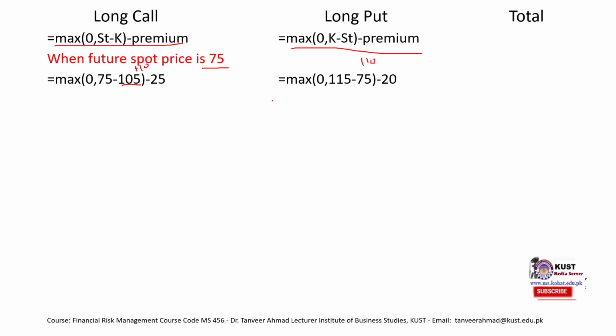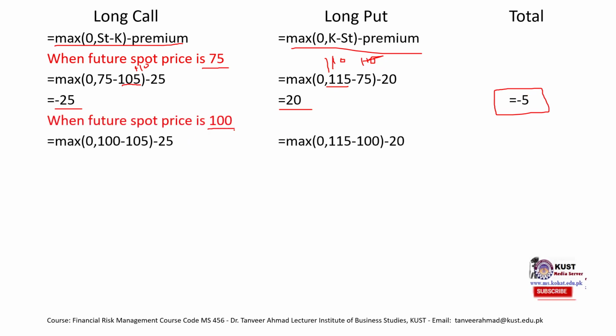But in case of strangle, we have a different strike price. For call option, the strike price is 105, and for put option, the strike price is 115. So the long call would give us the loss of 25, and the long put would give us profit of 20. We do not need to solve it step by step, because we have seen these types of formula in many of our lectures. So our total profit loss would be 5.